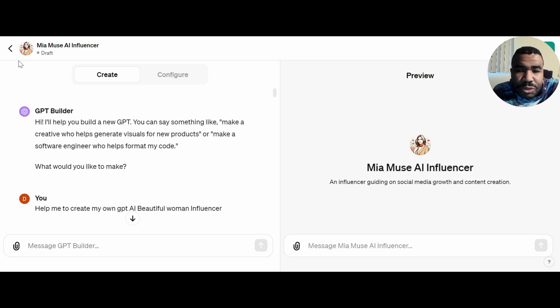I'm going to be walking you through how to create your own AI influencer using the ChatGPT model. ChatGPT, built your own custom ChatGPT. And here you can see I have created my own Mia Muse AI influencer. I'm an influencer guiding on social media growth and content creation.